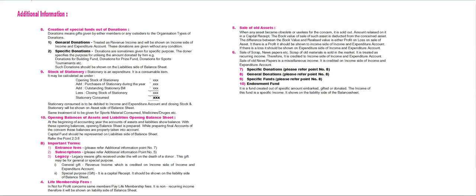Then endowment fund. It is a fund created out of a specific amount earmarked, gifted or donated. The income of this fund is to be used for a specific purpose, for example, prize fund, etc. The purpose of the donor is to provide a permanent source of income to the concern for a specific purpose. It is shown on the liability side of the balance sheet only.